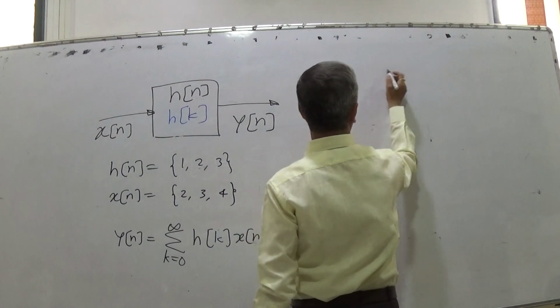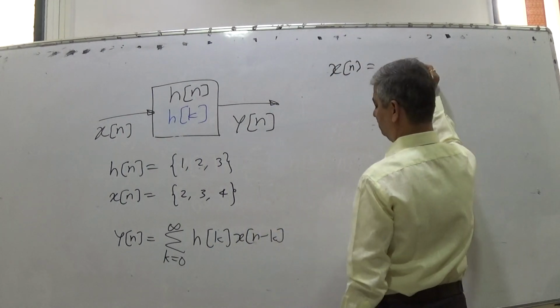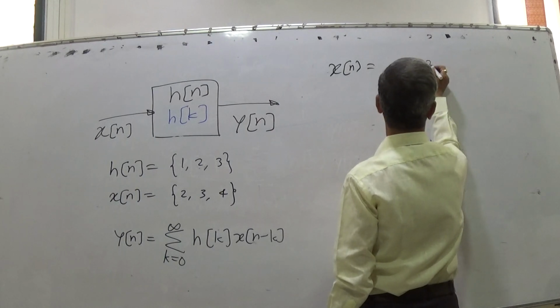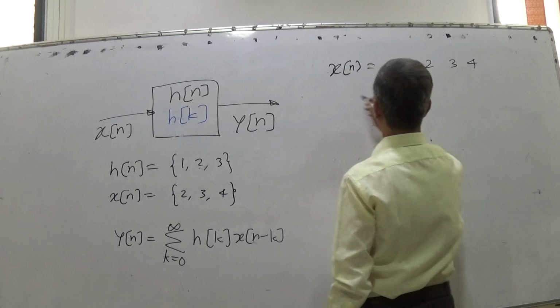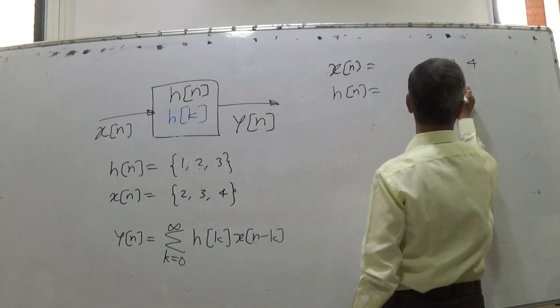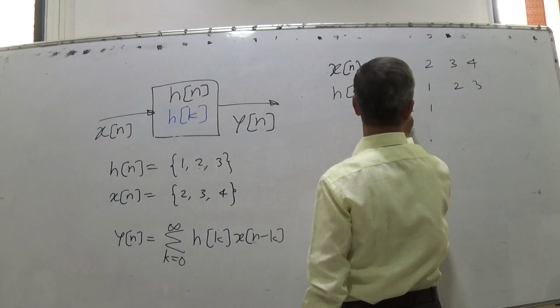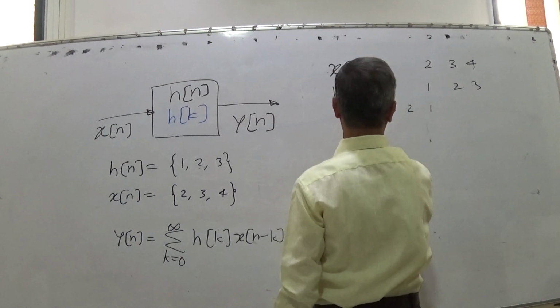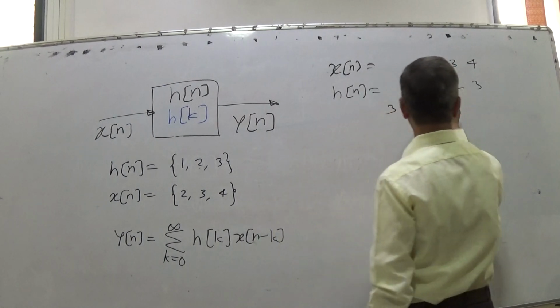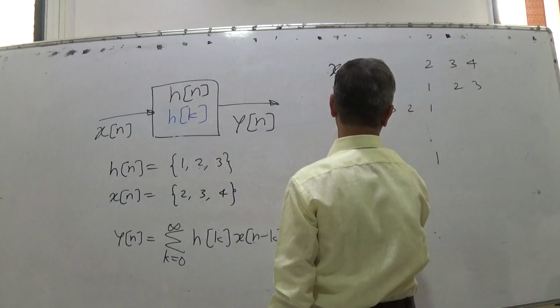So Xn is 2, 3, 4, Hn is 1, 2, 3, you flip it. So flip is 3, 2, 1 and then you take the product. So 2 into 1 is 2, that is y0.